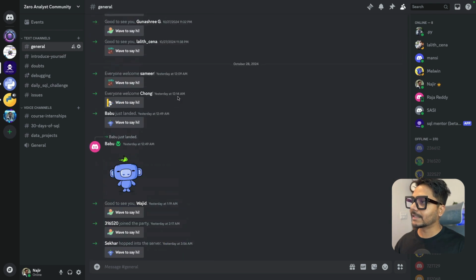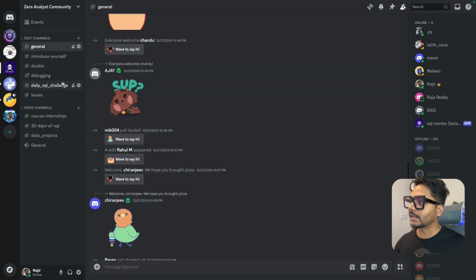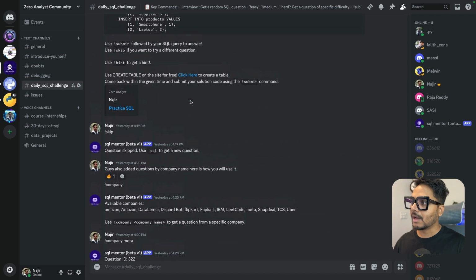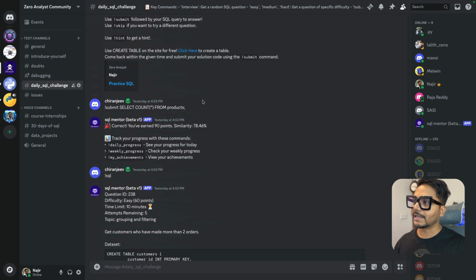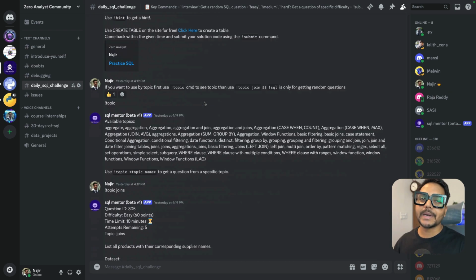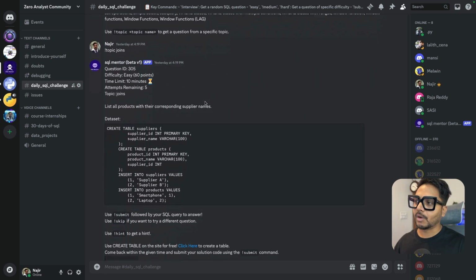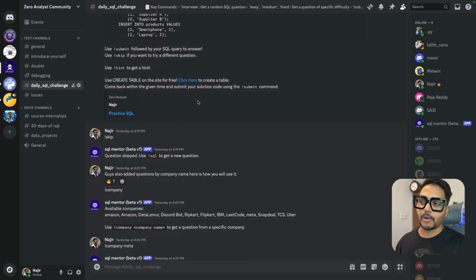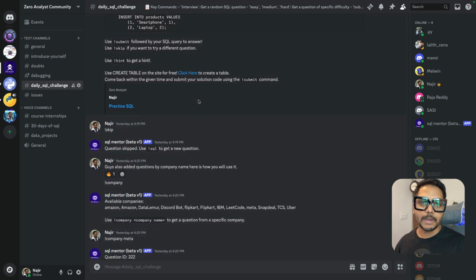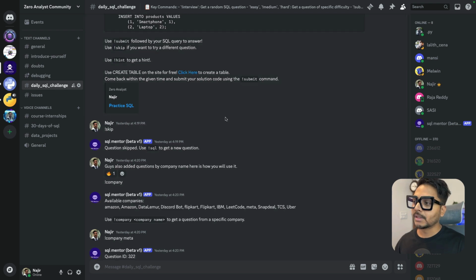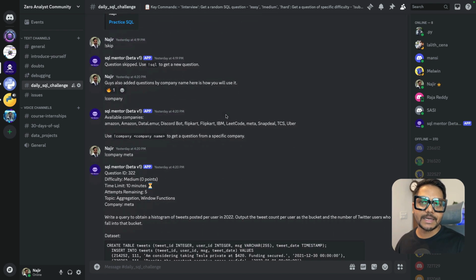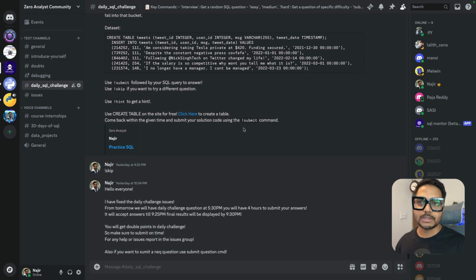You can already see that a lot of other candidates are using this bot. Every day this bot is going to announce the top 10 users who have done really well, and weekly 10 heroes as well, and monthly 10 heroes as well, based on the points. As soon as you solve any question, you get some points. If you solve any question incorrectly, then it is going to reduce 20 or 10 points from your points, based on the total score that you have at the moment.